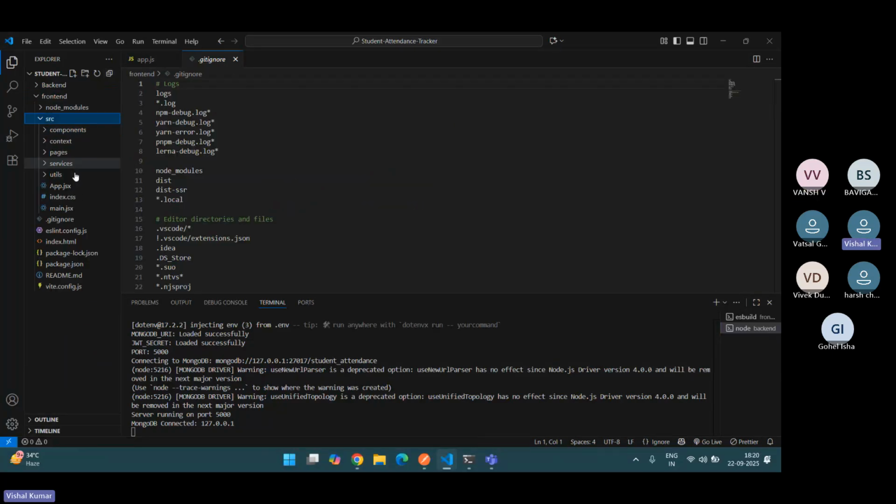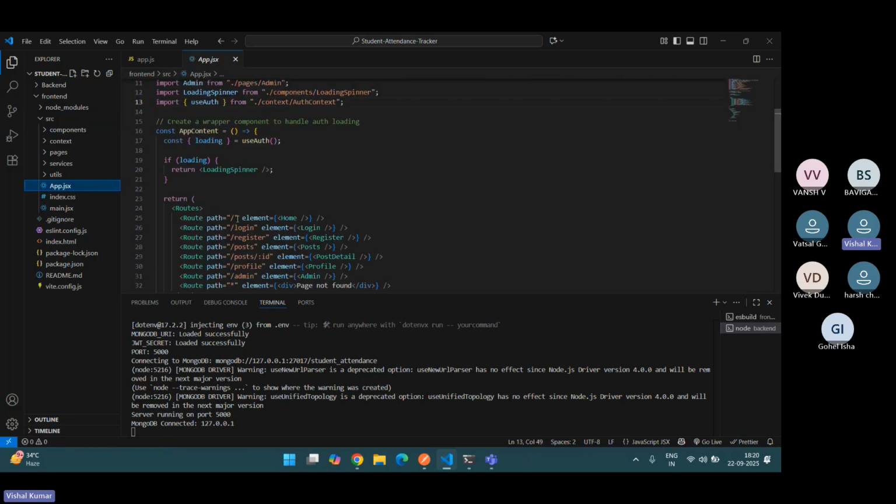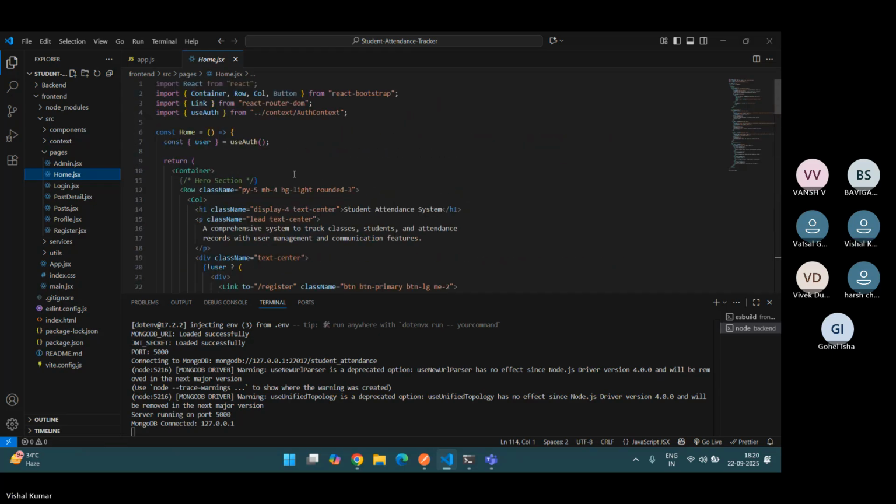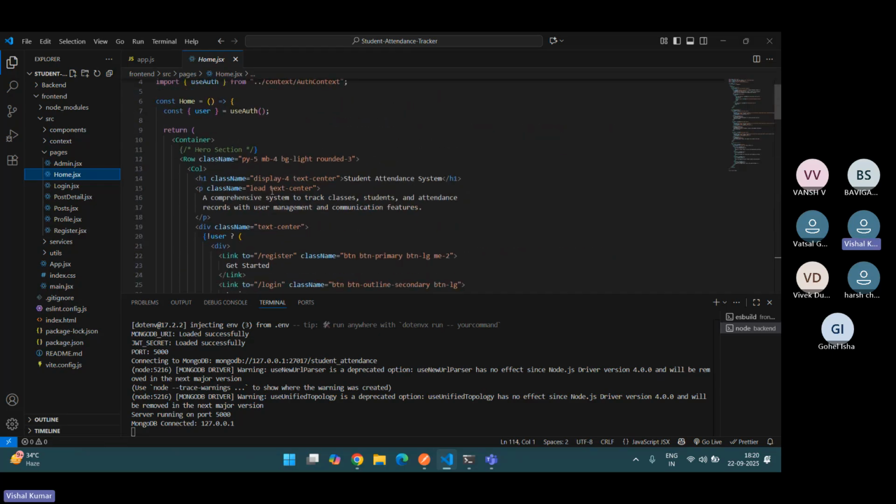Here's all my sources, app.js. I've used slash login and the homepage, which is in pages home.jsx. Here's my homepage, with a section container class.